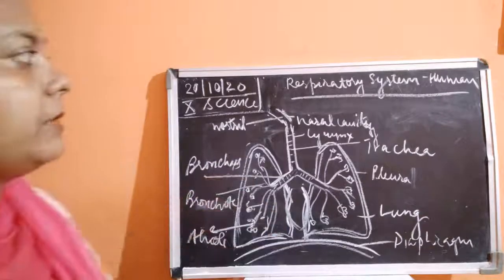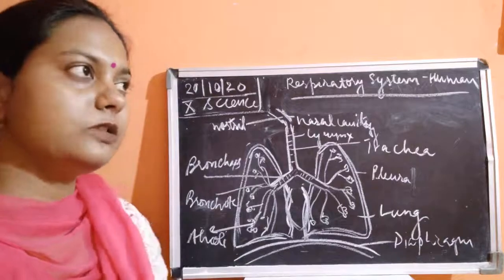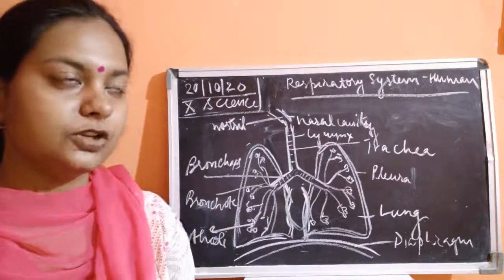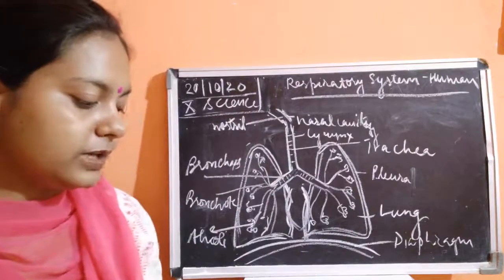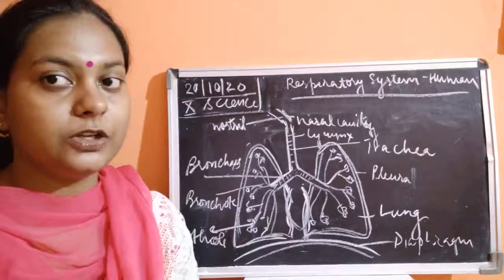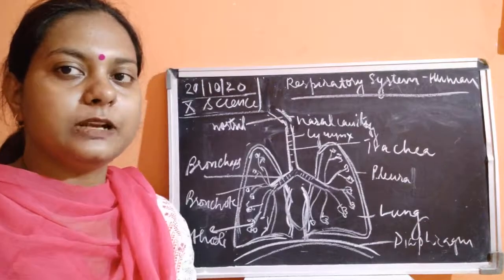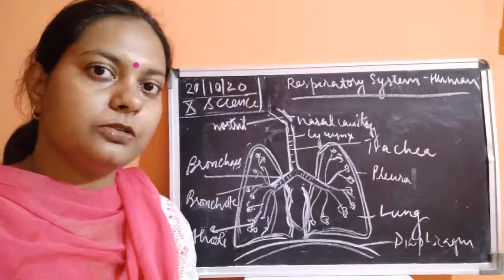Okay, so this was all about the respiratory organ of the human beings, children. You can easily write down the explanation regarding the parts, the structure of the human respiratory system in your copy. Okay, so that was all about today's video. I will meet you all in the next video with the next topic to be discussed. Again, upon the human respiratory system, I'll tell you about how respiration will take place. Okay, so this was all about today's video.